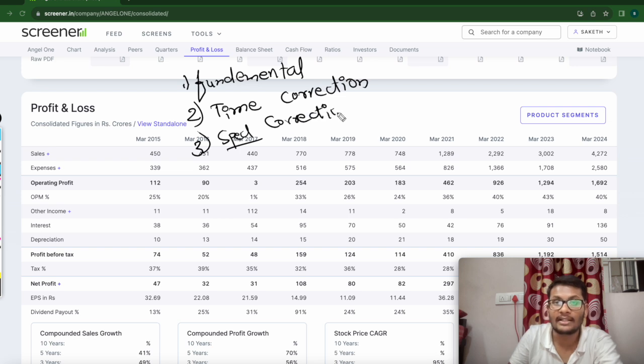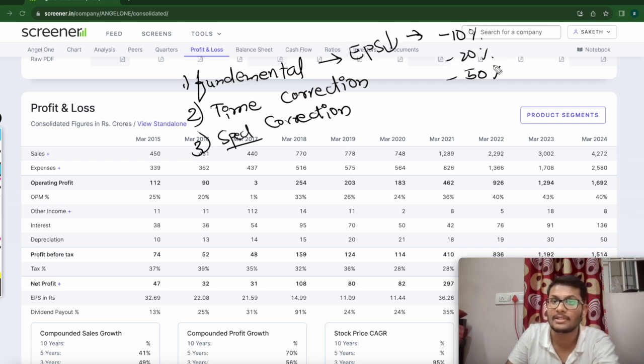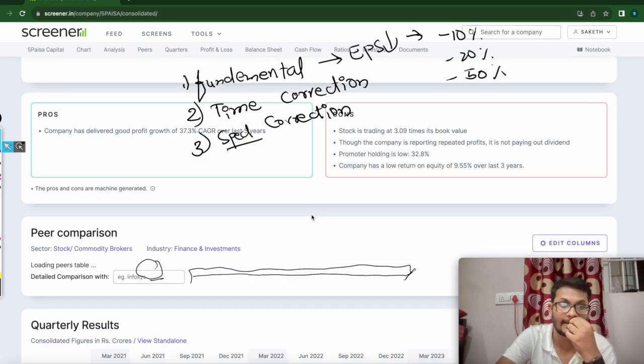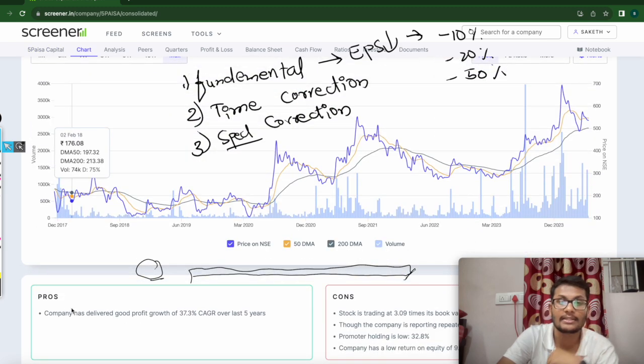Basically, fundamental correction is when the EPS goes down, and then the stock corrects, like minus 10%, minus 20%, or even minus 40 to 50%. For example, 5paisa Capital, which I think was listed in 2017.